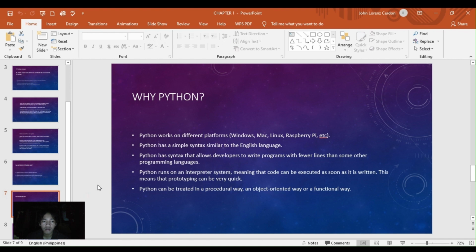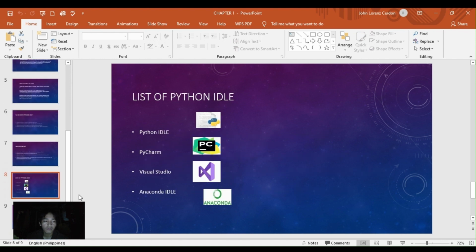Python runs on an interpreter system, meaning that code can be executed as soon as it's written. This means that prototyping can be very quick. Python can be treated in a procedural way, an object-oriented way, or a functional way.